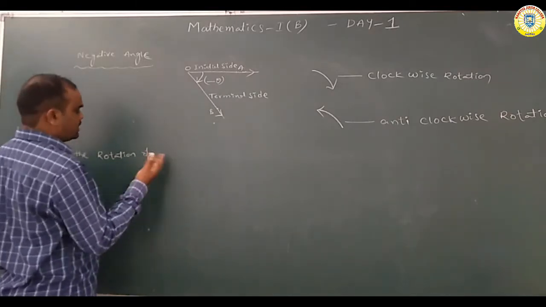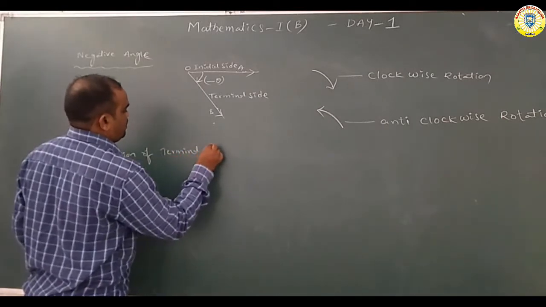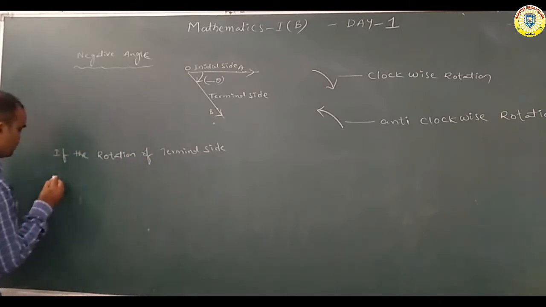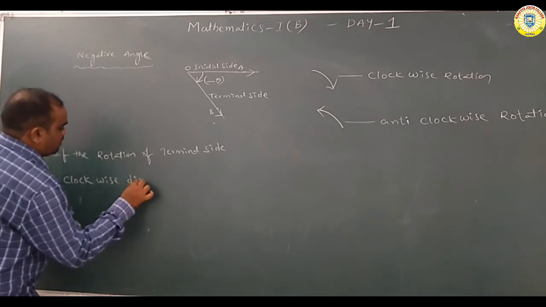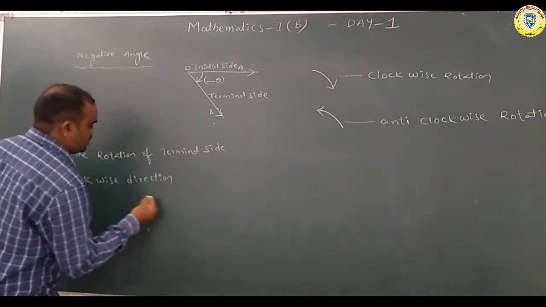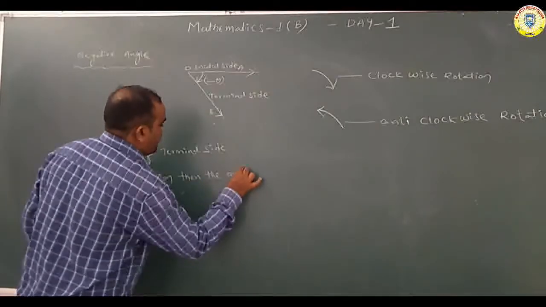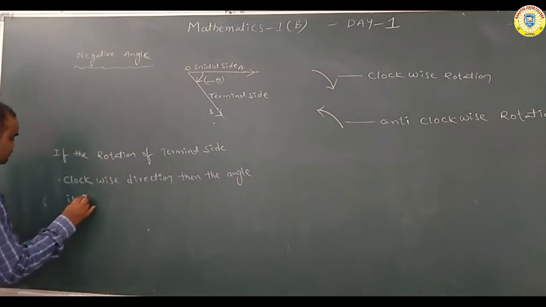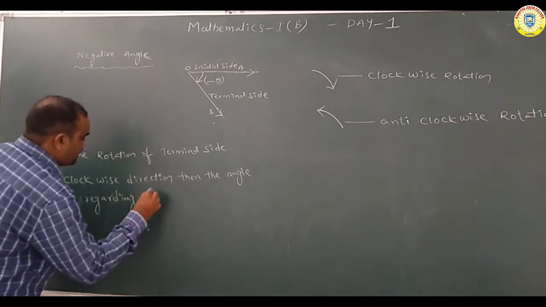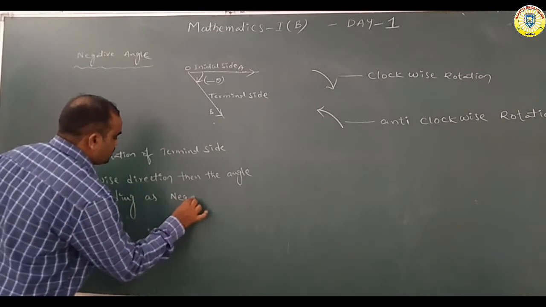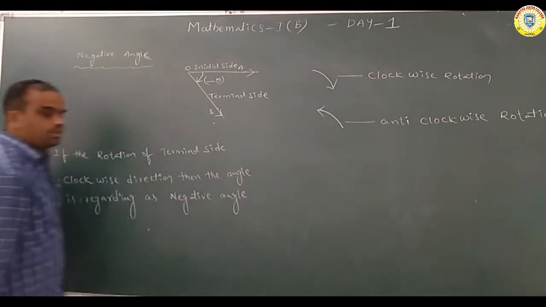If the rotation of the terminal side is in the clockwise direction, then the angle is regarded as a negative angle.